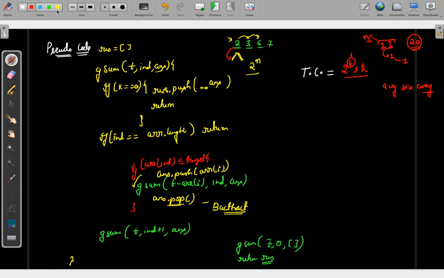So if you are asking about time complexity, it will be more exponential. It's directly proportional to your target sum and inversely proportional to your minimum element. If your element value is very small, then there will be more function calls.